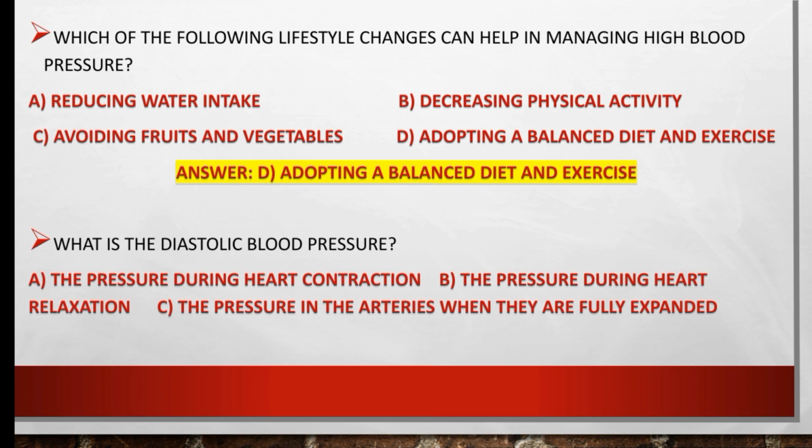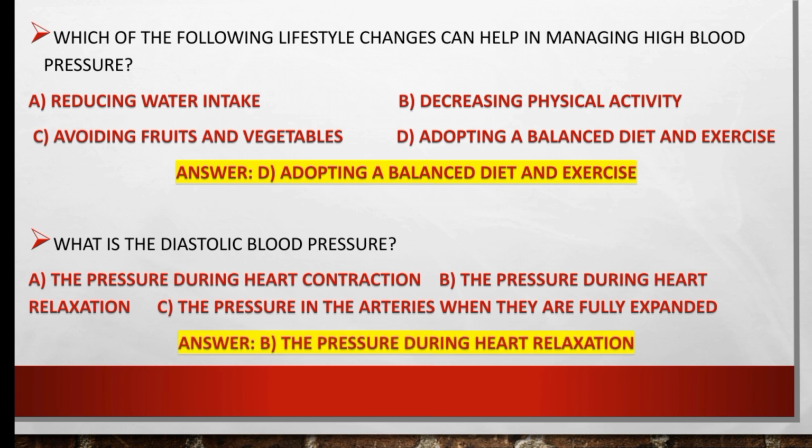What is the diastolic blood pressure? The pressure during heart contraction, the pressure during heart relaxation, or the pressure in the arteries when they are fully expanded? Which one is the right option? Diastolic blood pressure is the pressure during heart relaxation. The right option is B.